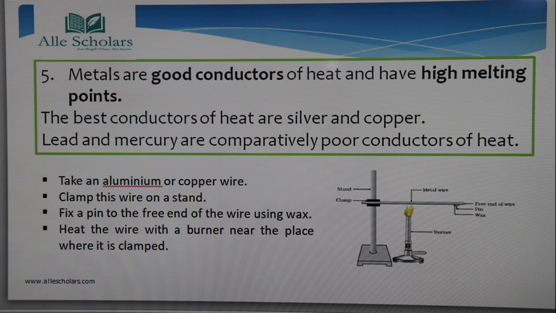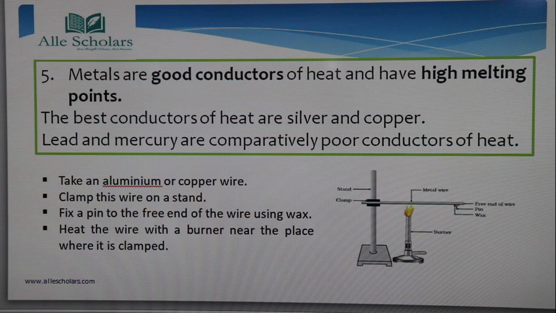Now what we have to do? We have to heat the wire with a burner. Downward you can see there is a burner, a yellow flame is there, and we need to heat the wire with a burner near the place where it is clamped.